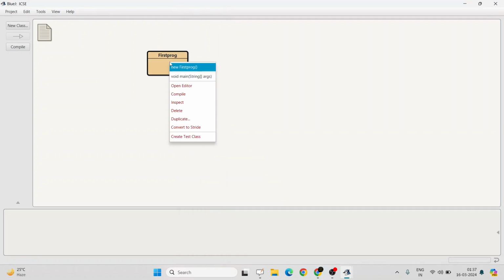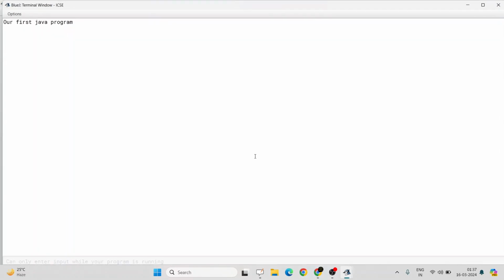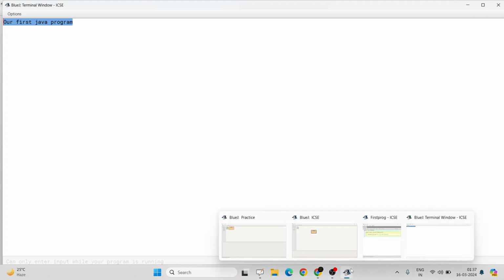Okay, now let's compile it. Oh, I have already compiled. Try to run it. See, here is the output: our first Java program. Cool, right? Let's try something else.